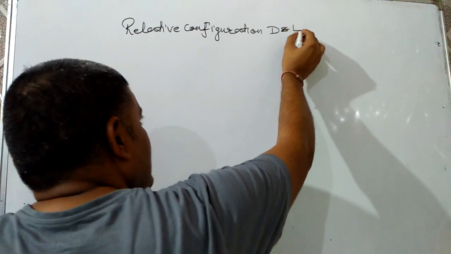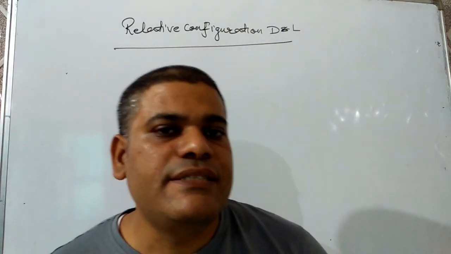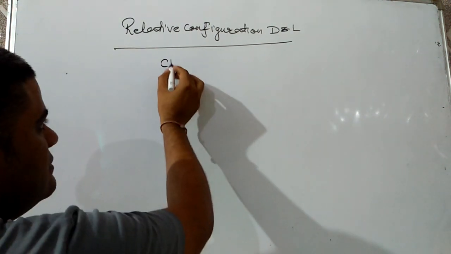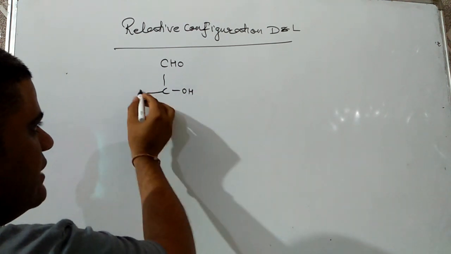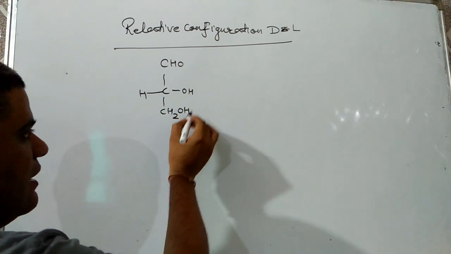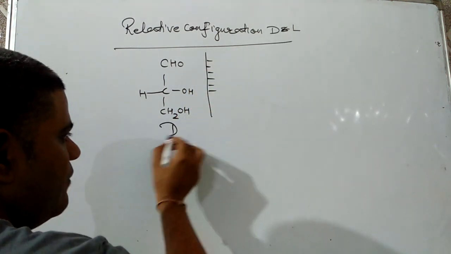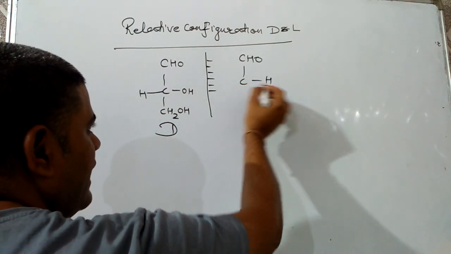This configuration is assigned on the basis of a standard compound, glyceraldehyde. If the OH group is on the right hand side, then it will be D form, and if the OH group is on the left hand side, then it will be L form.